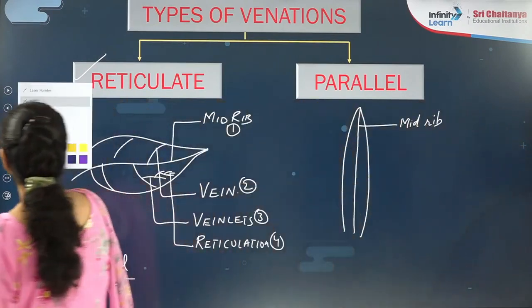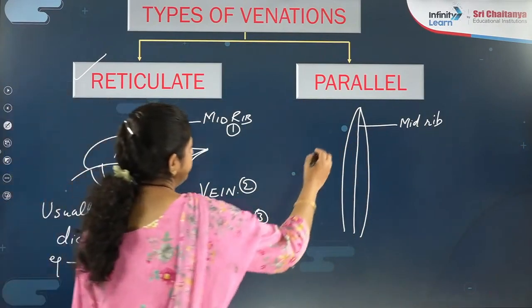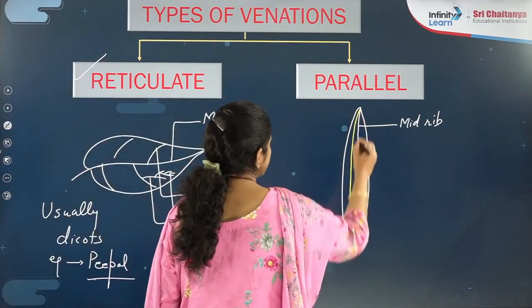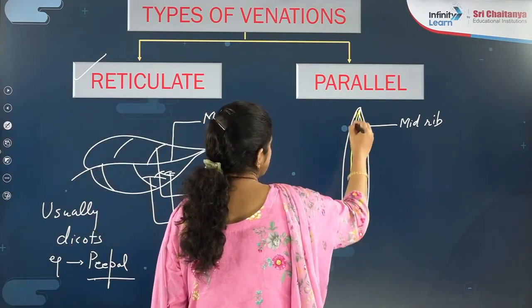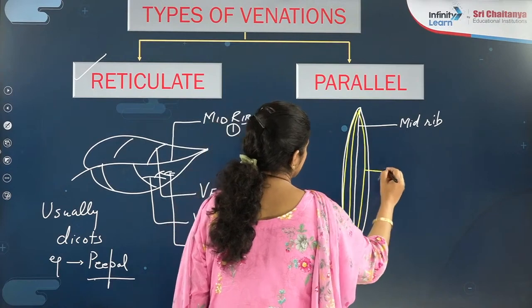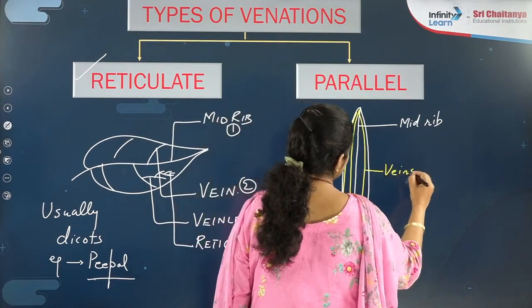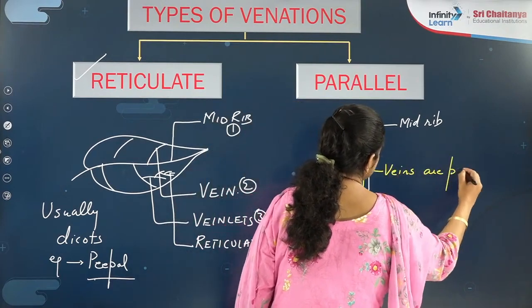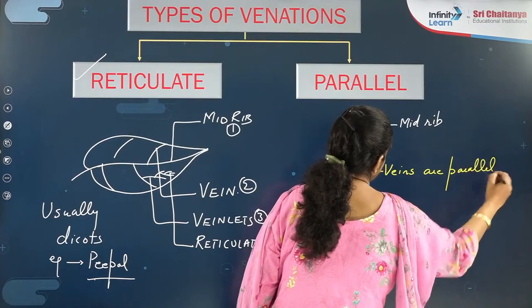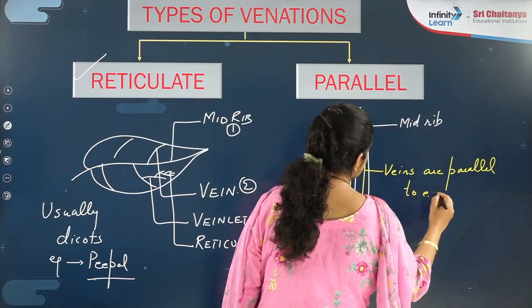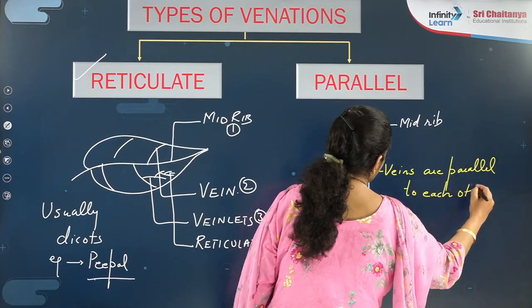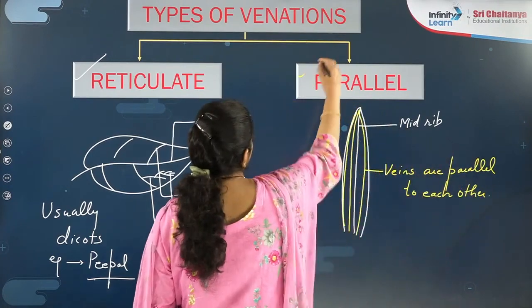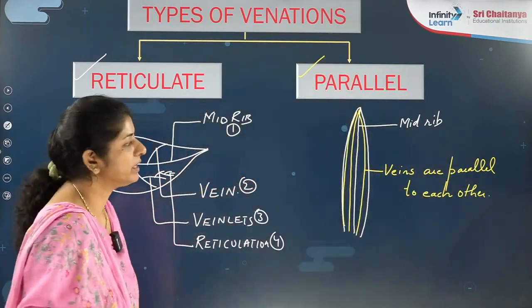I am showing veins with the other pen color like this. These are the veins. So can I say veins are parallel to each other? When the veins become parallel to each other, such a type you call which type of venation? Parallel venation.